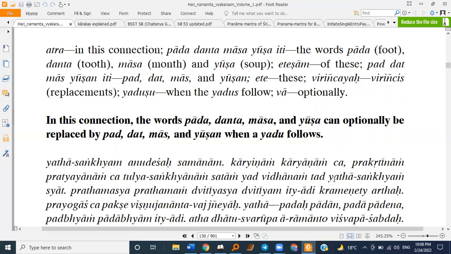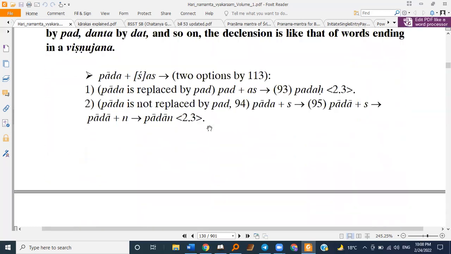But optionally, when a Yadu follows, Yadu meaning Shas onwards, the Yadu Sangya, then Pada will be replaced by Pad. The Prakriti Pada, the Prakriti Danta, and so on will be replaced by Pad, Dat, Mas, and Yushan respectively. And then we'll do the declension. For example, one time they will be declined as Krishna Shabda.